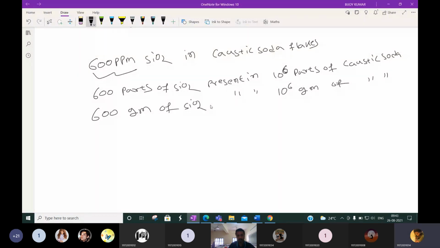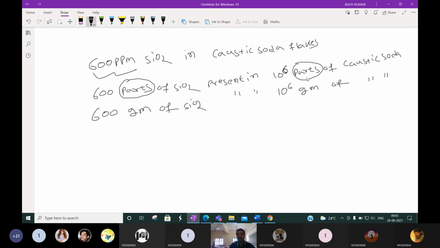Yeah. 600 ppm means what? 600 parts per 10 power 6 parts. These parts we can write anything: 600 gram in 10 to the 6 gram, 600 liter in 10 to the 6 liter, or 600 kg in 10 to the 6 kg, anything we can write.